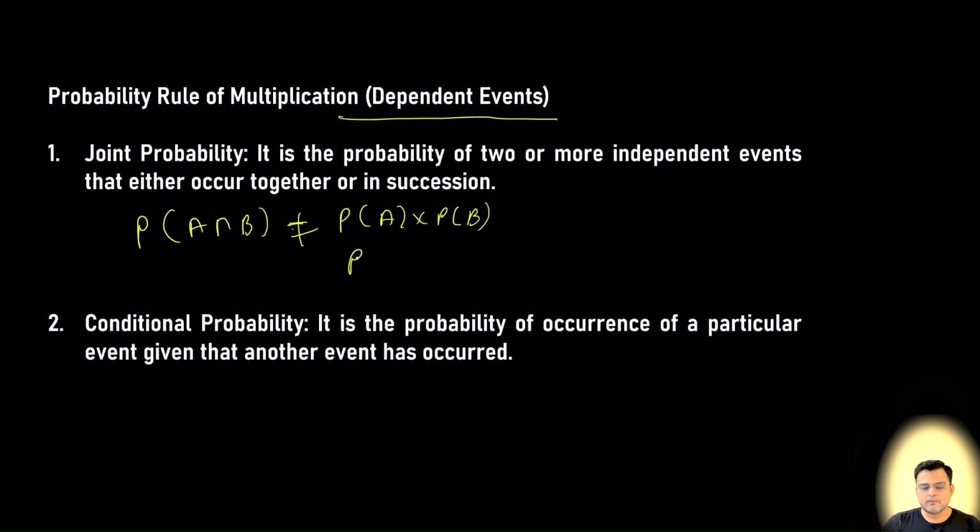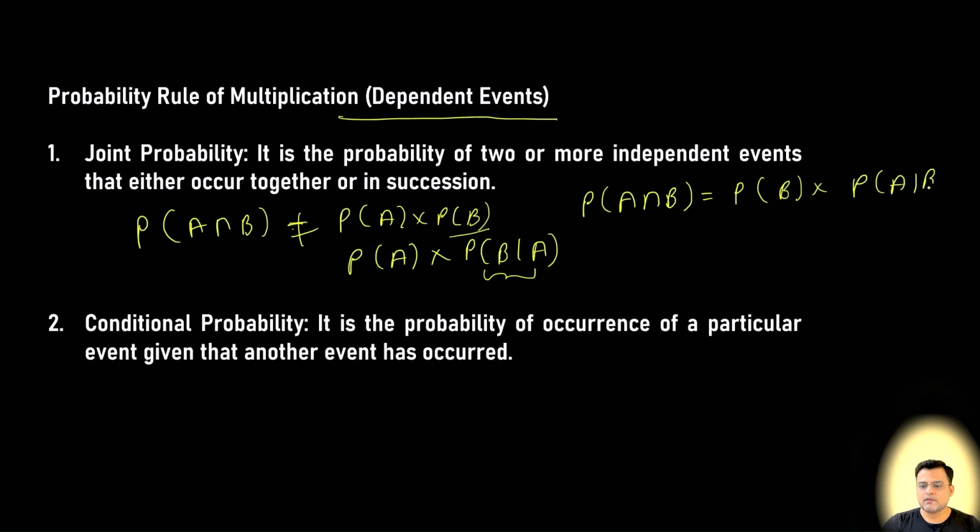It will become P(A) into P(B given A), because the probability of B will change, as B is dependent on event A, since both are dependent events. Or you can write it like this also: P(A intersection B) is equal to P(B) into P(A given B). This is the joint probability.